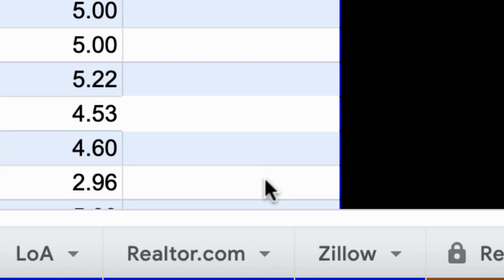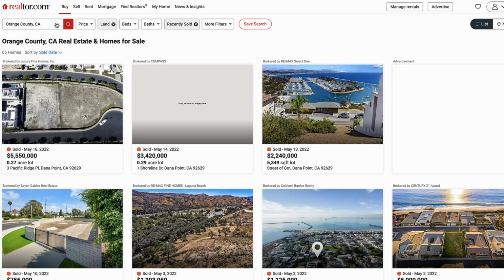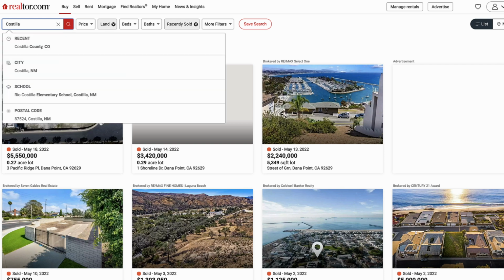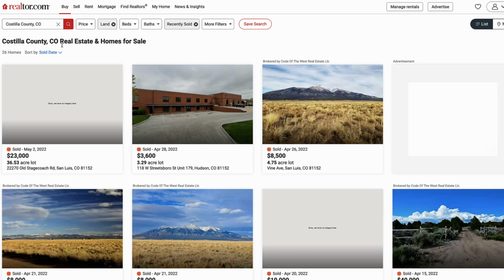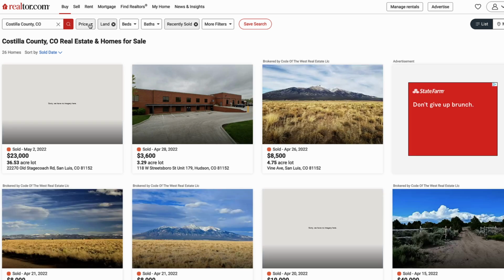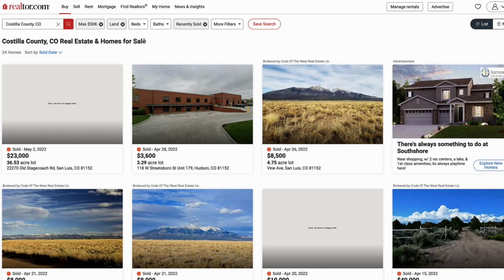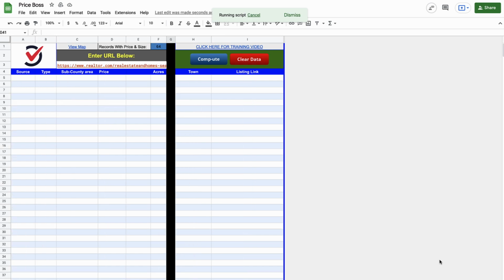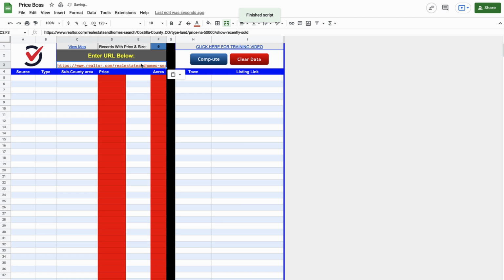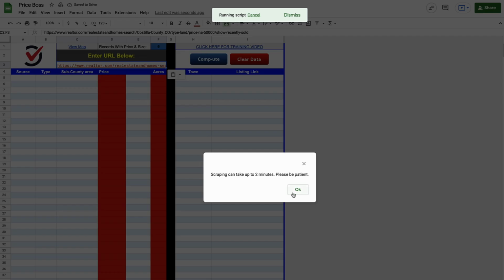And actually, before we do that, I'm going to go back over here to the realtor.com tab because I had switched this to Orange County instead of Costilla County. So I'm going to go back to realtor.com and get the right county simply for consistency's sake, because if I'm using a totally different county, it's going to completely screw up the whole purpose of why I'm doing this. So I'm going to make sure I'm going back to what I was doing before. Costilla County. Okay, looks good. I'm going to grab this URL, go back to PriceBoss, go back to realtor.com, and then clear out this data here, and then put Costilla County back in there, compute it again, wait for that to be done.